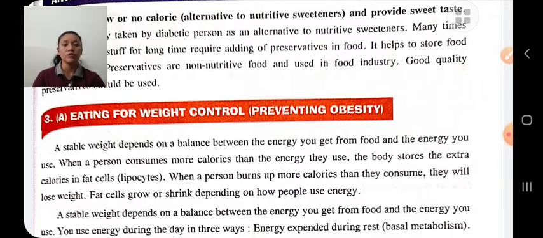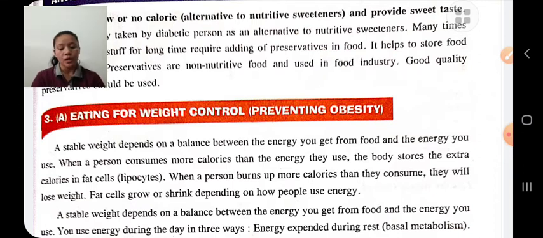The person will lose weight when he burns more calories but takes in less. When a person burns more calories than they consume, it leads to weight loss. Fat grows or shrinks depending upon how people use energy. Okay, a stable weight depends upon a balance between the energy you get from the food and the energy you use.